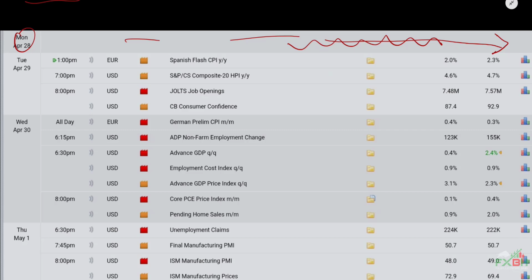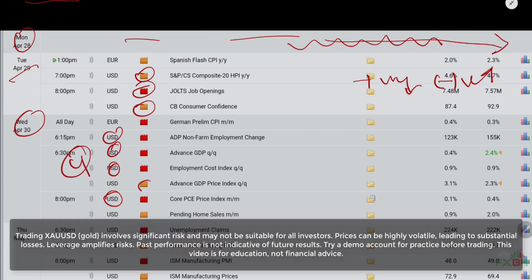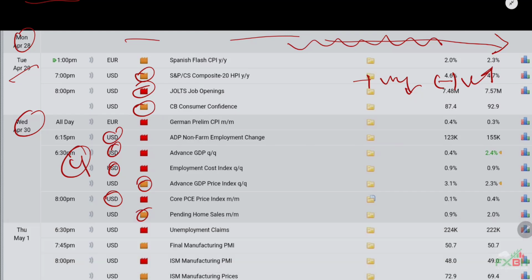Okay, and for Tuesday we have one USD major news and two semi-major news. So if data come with positive value, we will sell gold. If data come with negative value, we will buy gold. Okay, same theory. And on Wednesday we have 4 major news and 2 minor news, that means semi-major news. So if data come with positive value, we will sell gold. If data come with negative value, we will buy gold. If data come with blank, then we will wait for Mr. Boom's instruction.